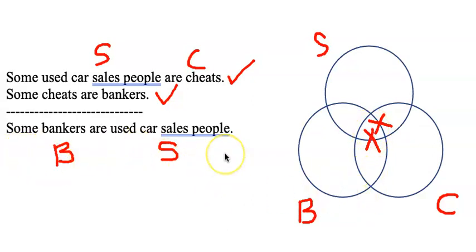Some B are S, we don't know that. So we do have to say it's invalid because there's a possibility where we've got what? True premises and a false conclusion, and that's never what we want when looking for validity. So it's possible for the premises to be true and the conclusion false. So this is invalid.